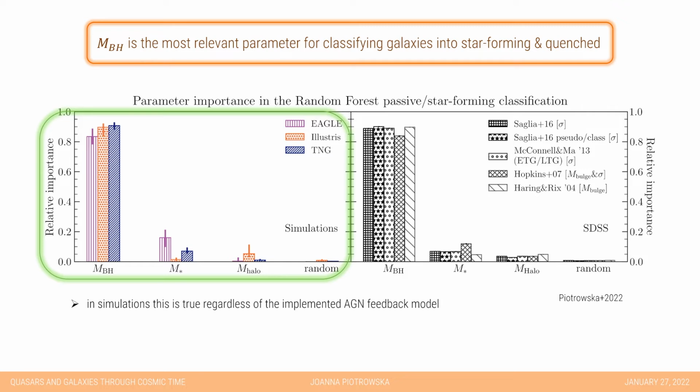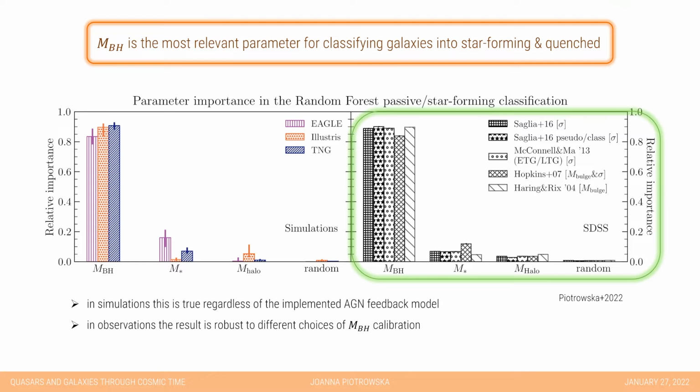What you can see in the left panel is that all 3 simulations, Eagle, Illustris, and IllustrisTNG, agree that it is the black hole mass which is the most important parameter for determining the classification. And this is true regardless of the exact details of the implemented AGN feedback model. If we then move on to the observations, we see that this theoretical prediction is matched extraordinarily well in the SDSS, where this result is insensitive to the exact choice of the black hole mass calibration.